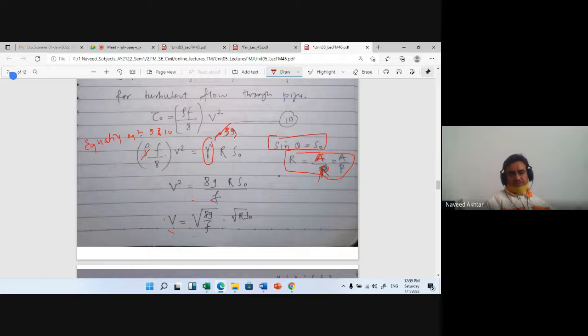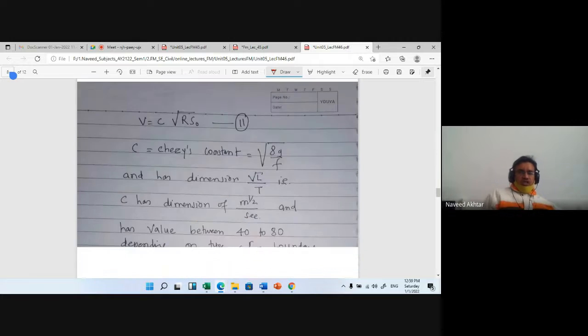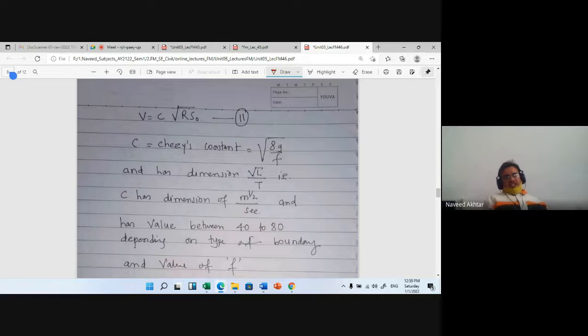So this value is nothing but C, under root of 8 g upon f, the Chezy's constant. So C is the Chezy's constant and it is nothing but under root of 8 g divided by f. And then we put V is equal to C, the Chezy's constant, under root of R into S0. This will be the velocity when Chezy's formula is used.